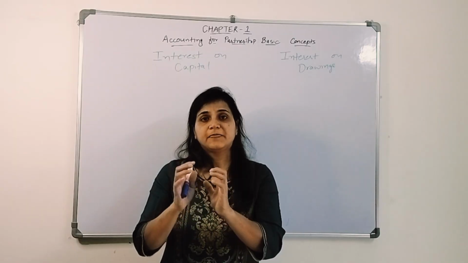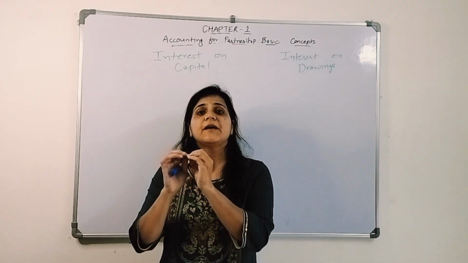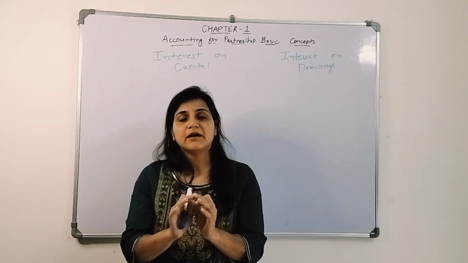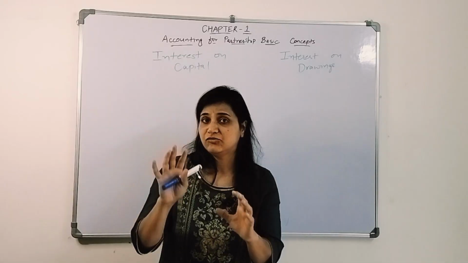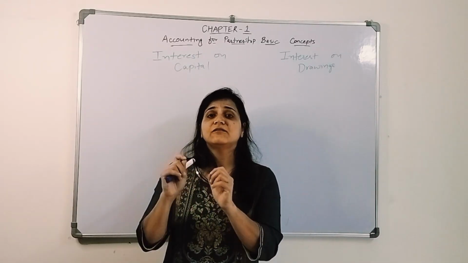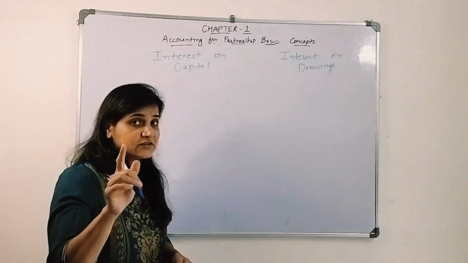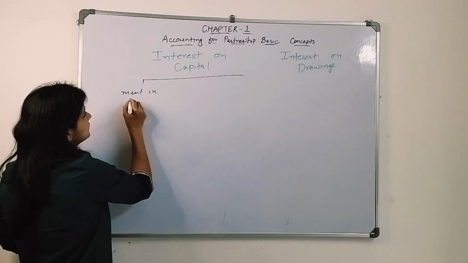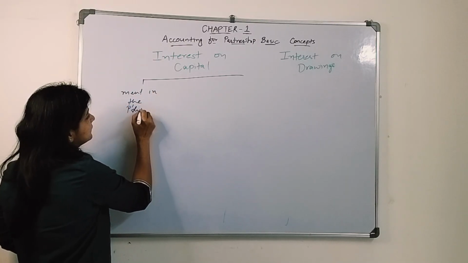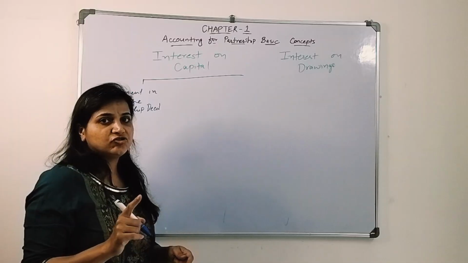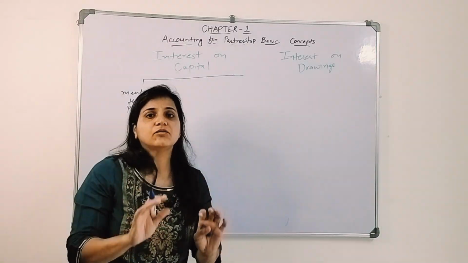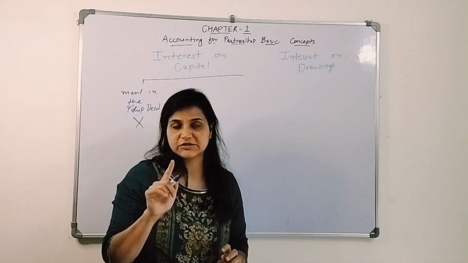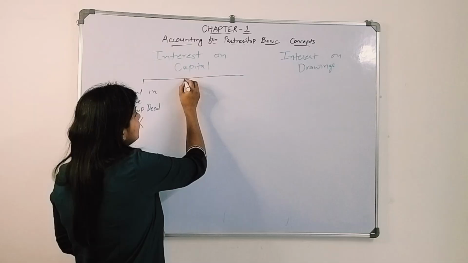There is a partnership deed. It is mentioned in the partnership deed that on the capital invested by the partners, the firm will give interest, only and only if it is mentioned in the partnership deed. So the first thing you need to remember is that it must be mentioned in the partnership deed. If it is mentioned in the partnership deed, then only you will give interest on capital, otherwise no interest on capital.